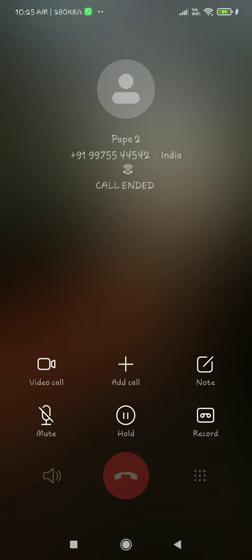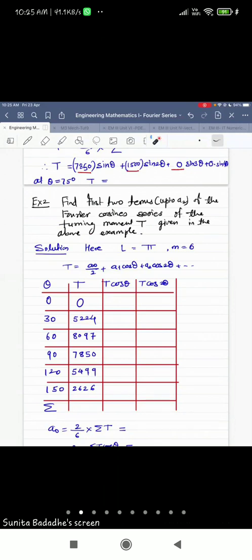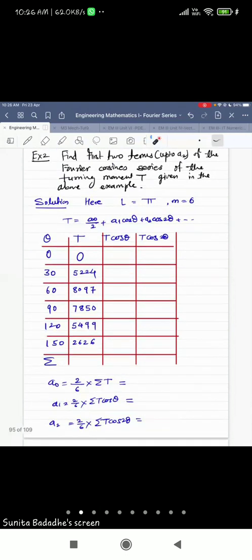Let me explain you how to prepare this table on the calculator. So should I open the calculator, students? My problem is I cannot keep my screen and calculator, both the things open at the same time. So if you want me to explain these calculations on calculator, please write down this table in your notebook. Write down this table in your notebook, and then I'll ask you the values while doing the calculations. You will have to provide the values to me. Is it okay? Take down this table in your notebook.